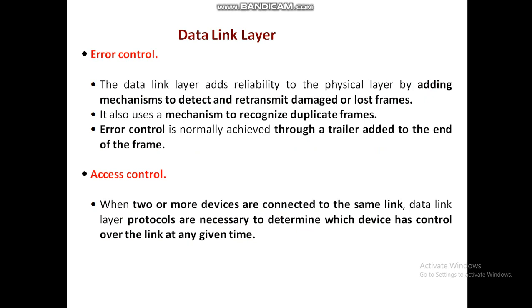Another functionality of the data link layer is access control. There will be some mechanism to access the channel or the medium. Different machines will be accessing the same channel at the same time, so there must be a turn assigned to each one. How long a machine can access a channel for a particular time period, all these come under access control mechanisms, and this is known as multiplexing, meaning multiple devices access the same channel. These are the main functionalities of the data link layer.